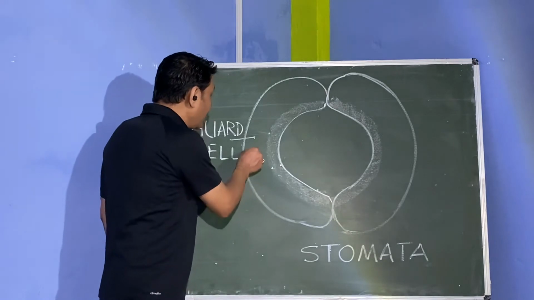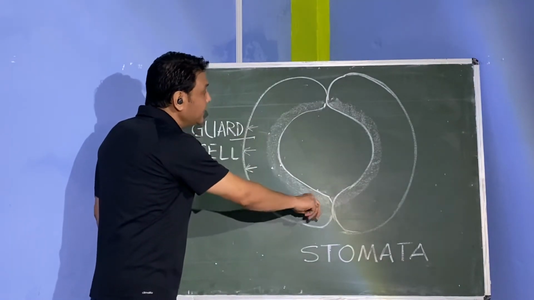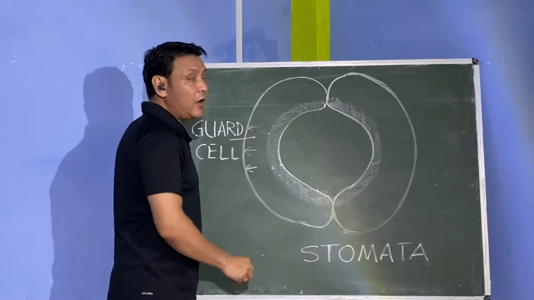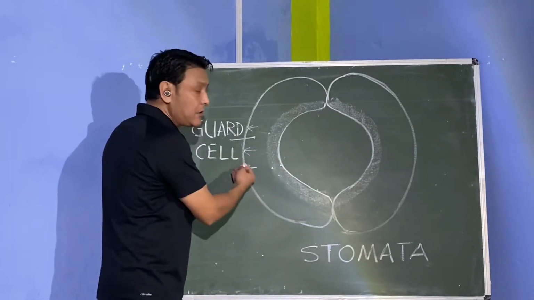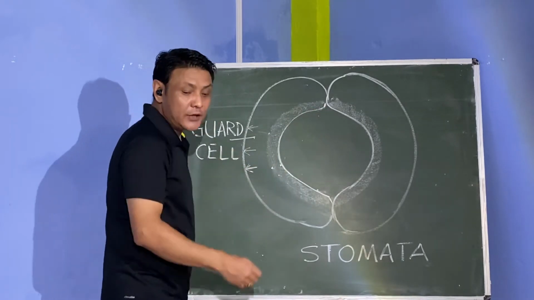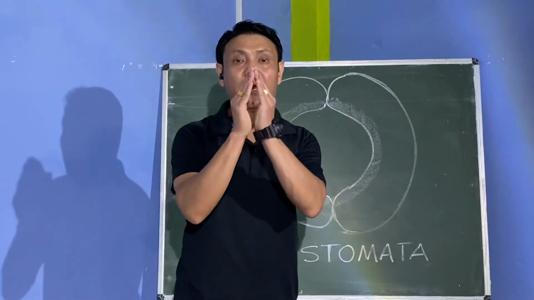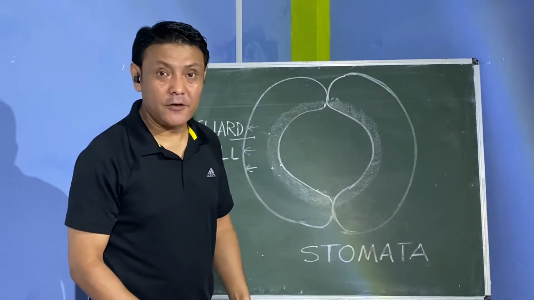So all the pressure exerts on the thin outer wall, so it will be pushed out, and the thick wall will also be pushed outwards. So the stomata will open like this.